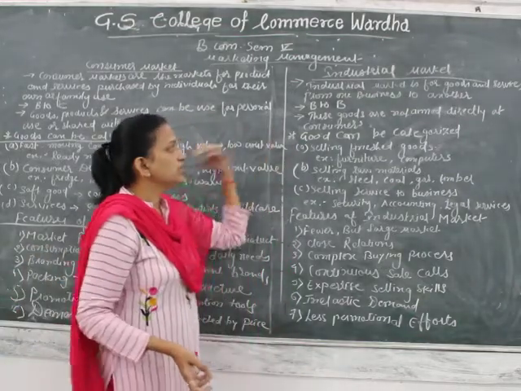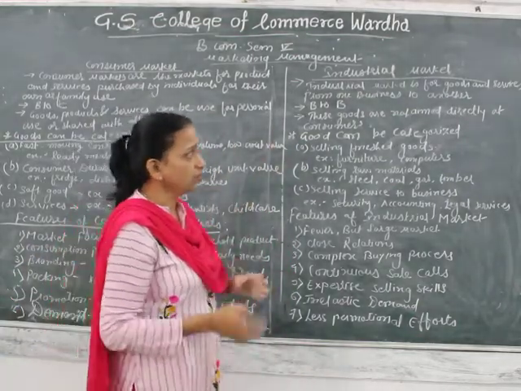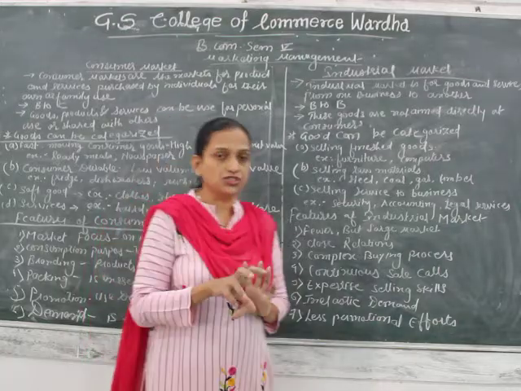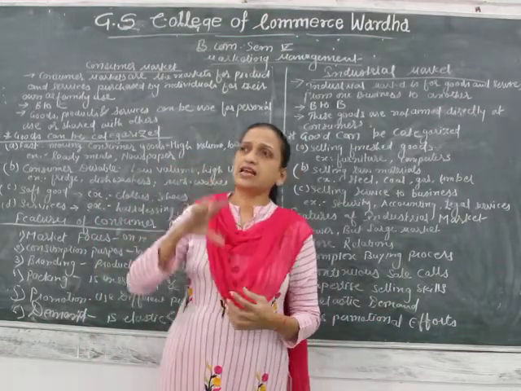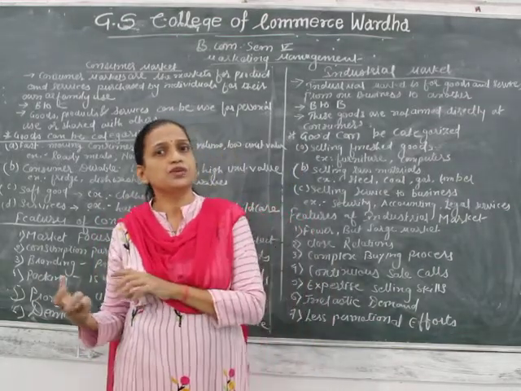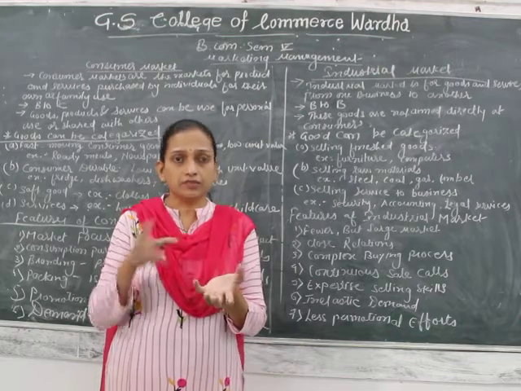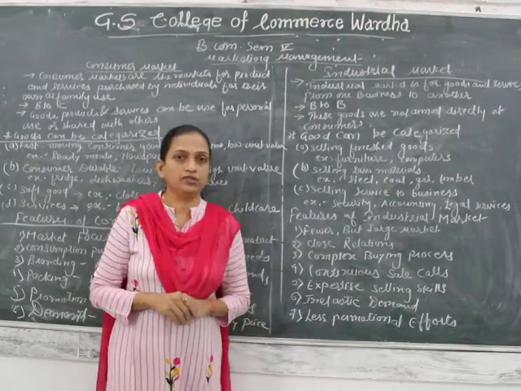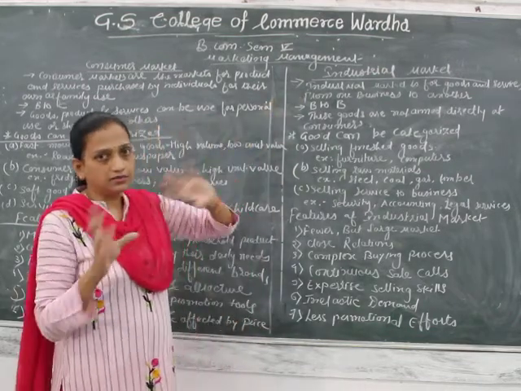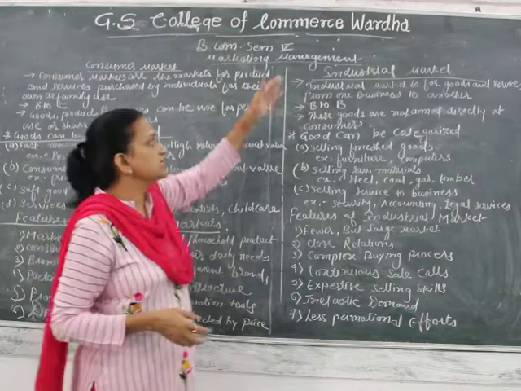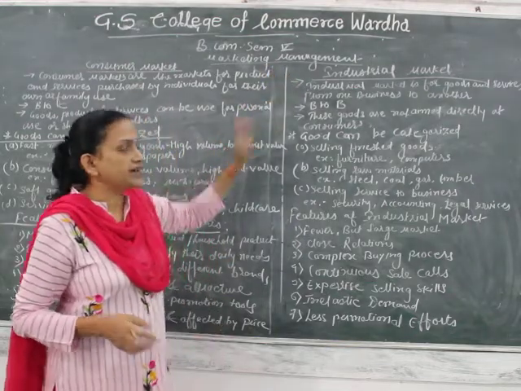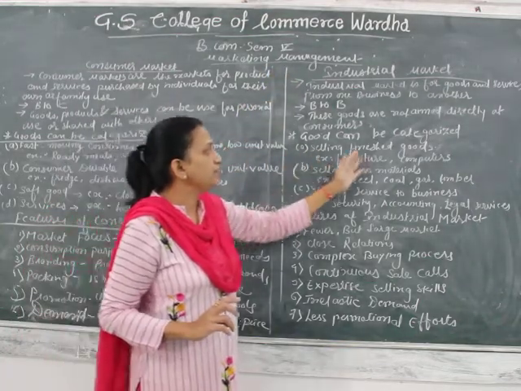So these goods are not aimed directly at consumers. This kind of goods is not purchased by consumers who directly purchase and use for their own. The goods which come under the industrial market can be categorized, first, into finished goods.